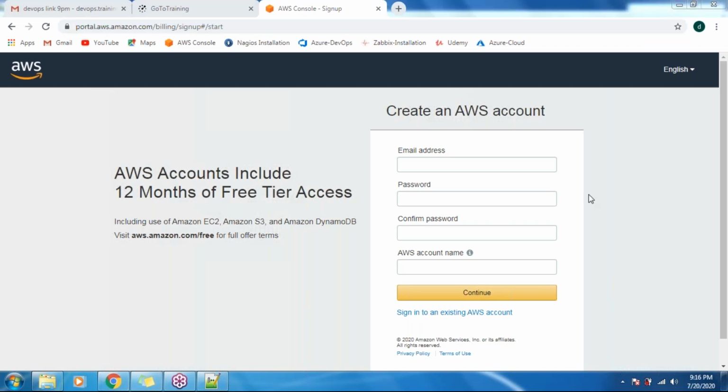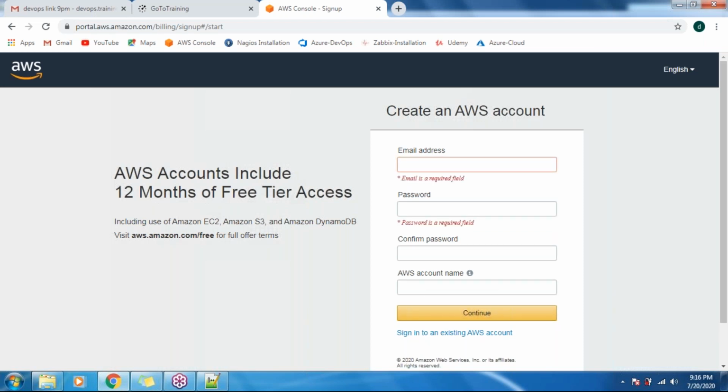Okay, so click on that. You will be prompted with this browser page. Basically you need to provide your email address, your password, and confirm your password, and provide the name you want to use in order to sign up for the AWS cloud. Okay, so click on continue.